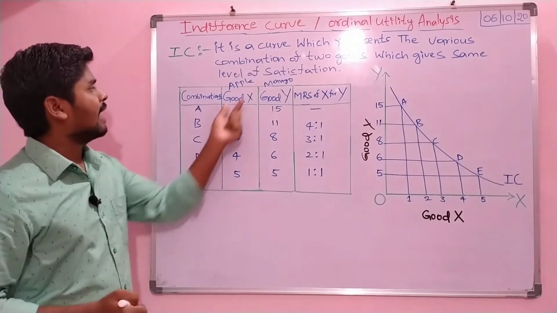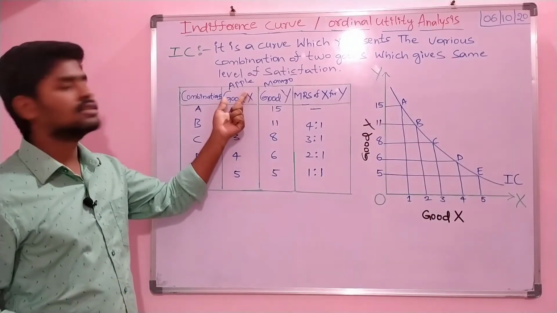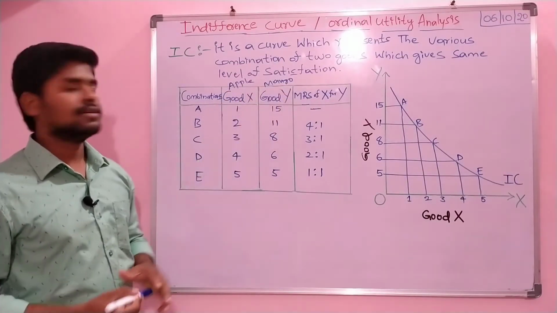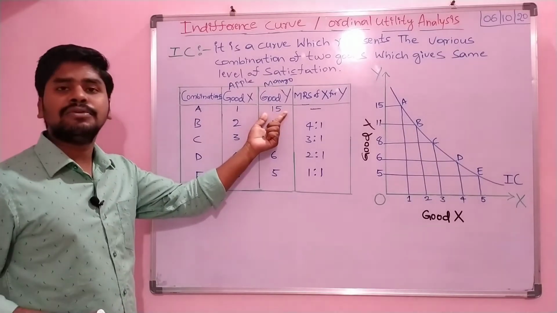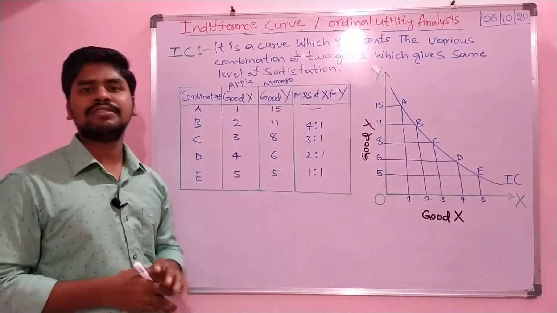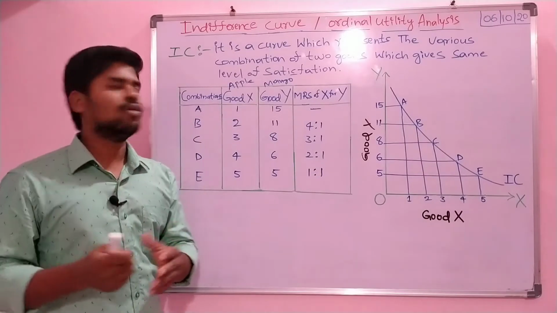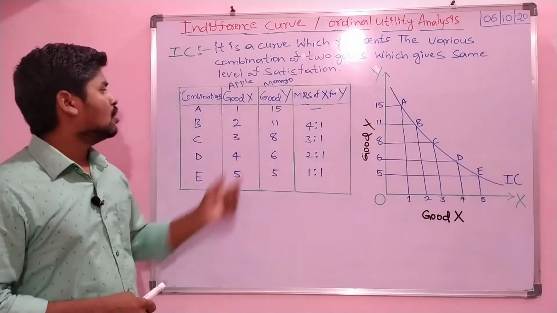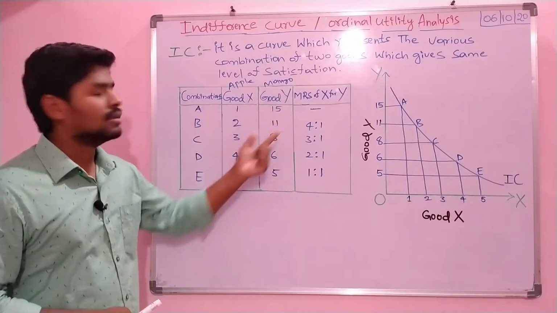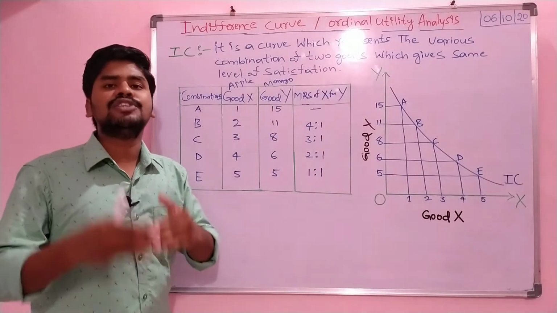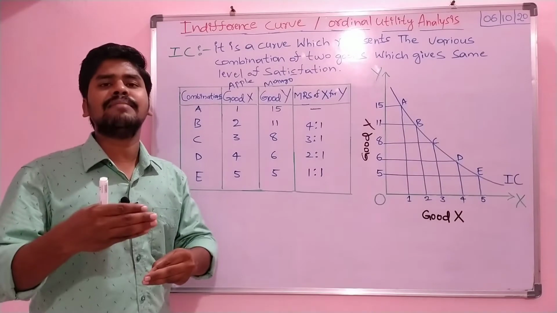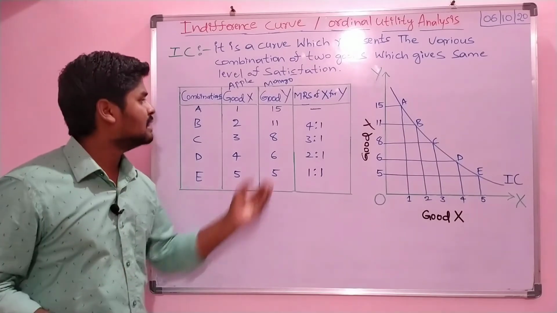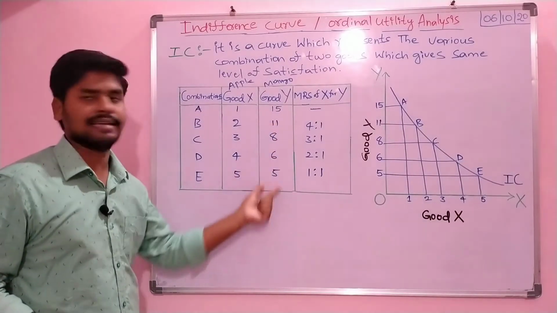So consumer, X good is apple, Y good is mango. The consumer tries to consume 15 units of mangoes and 1 unit of apple. At the same time, this depends on the law of diminishing marginal utility. If the consumer goes on consuming the same commodity, the additional utility will decrease, right?